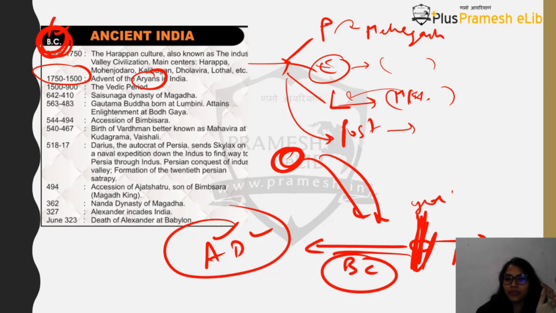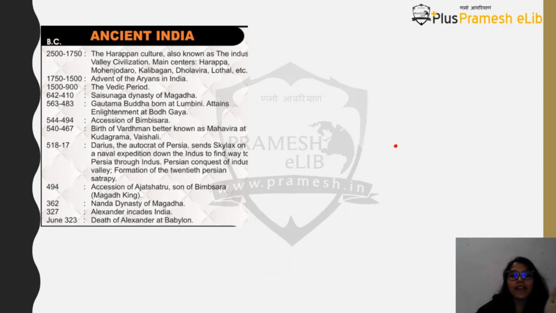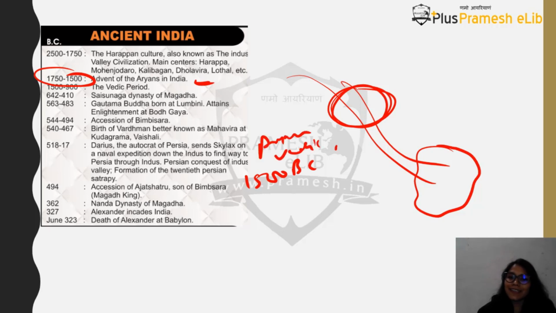So from 1750 to 1500 BC we had the advent of Aryans in India. Who are these Aryans? As I told you, this was a particular race which came from the European side, came to India and invaded. And that is when we say that 1500 BC is the starting age of the Aryan age, or what we call the Vedic age. Now the Vedic period starts, and 1500 to 500 or 600 BC is your Vedic age.